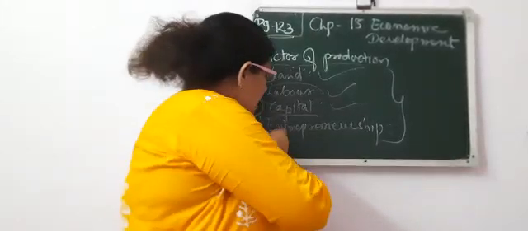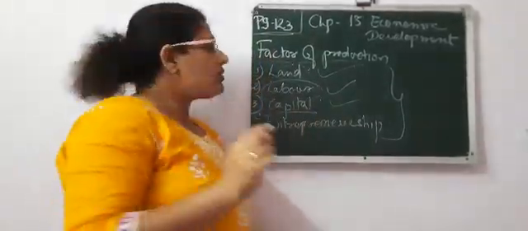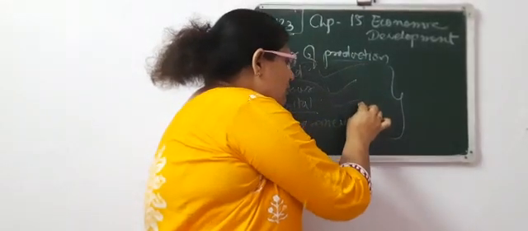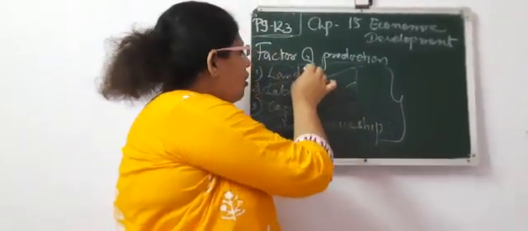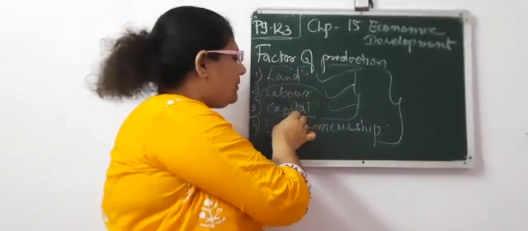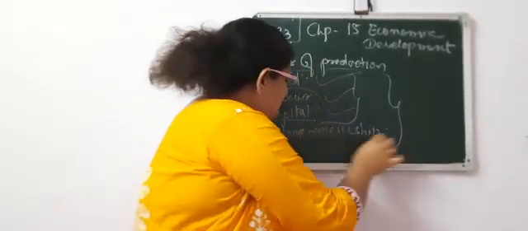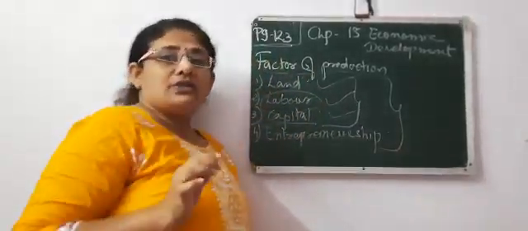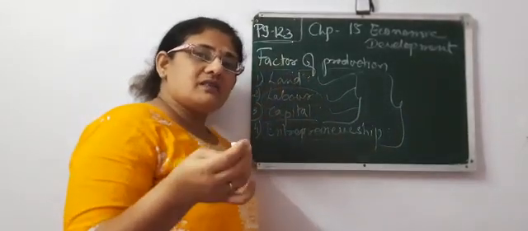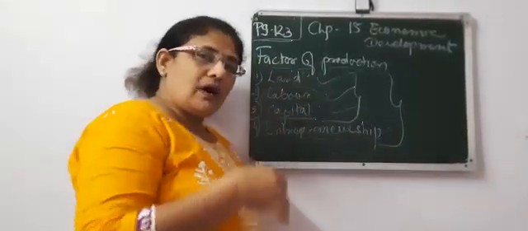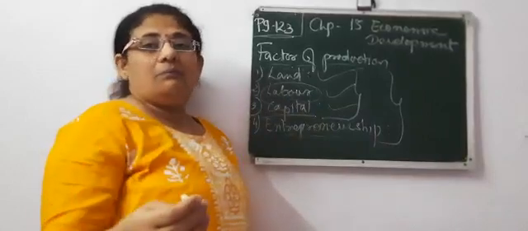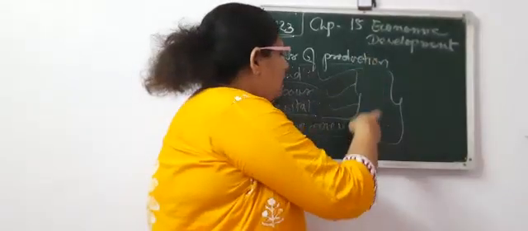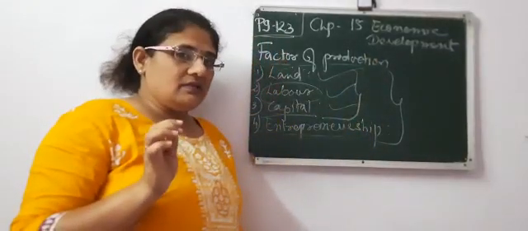Then the fourth is entrepreneurship. Entrepreneurship means what? When a person uses all these things, land, labor, and capital, together, that person is known as an entrepreneur. Means that person is known as a businessman or an entrepreneur, one who mixes all and does some business. So these are the four main factors.